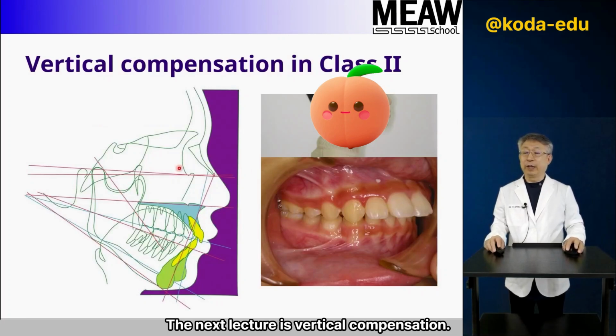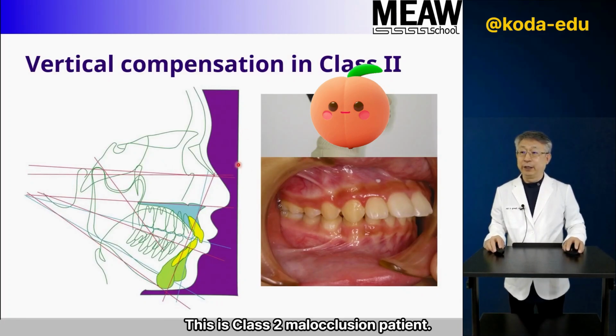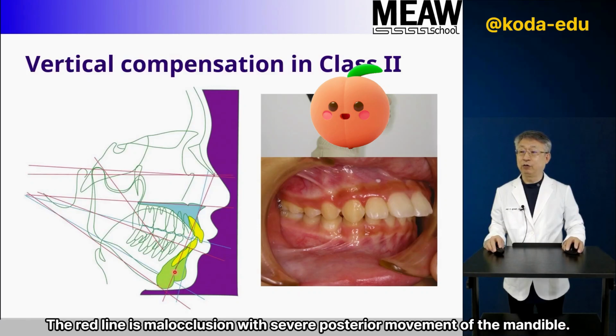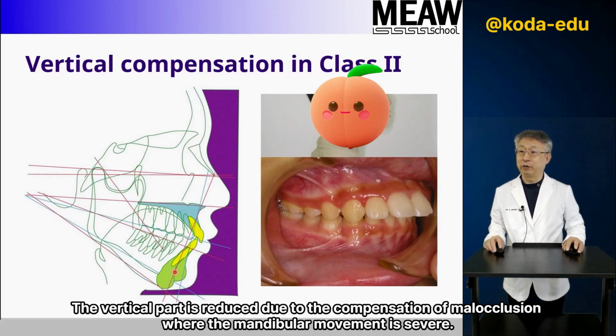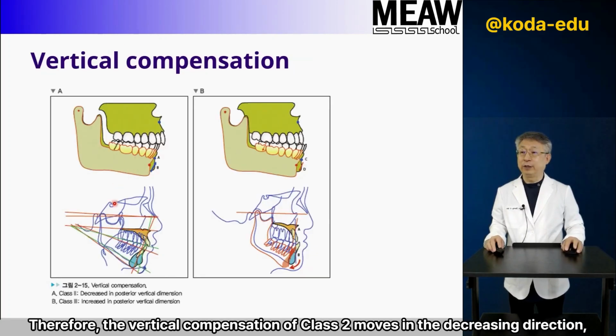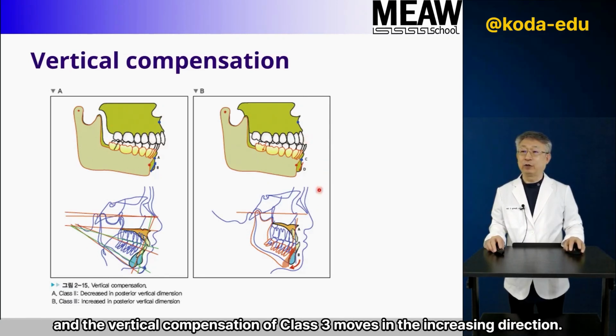The next lecture is vertical compensation. This is a class 2 malocclusion patient. Which skeleton is the more severe class 2 malocclusion, red line or blue line? The red line is malocclusion with severe posterior movement of the mandible. The vertical part is reduced due to the compensation of malocclusion where the mandibular movement is severe. This is called vertical compensation. Therefore, the vertical compensation of class 2 moves in the decreasing direction, and the vertical compensation of class 3 moves in the increasing direction.